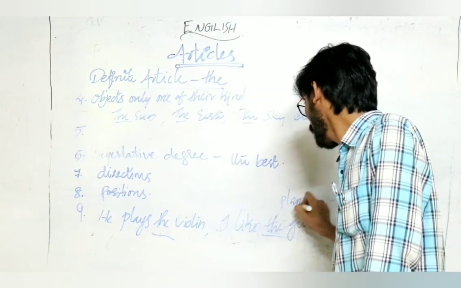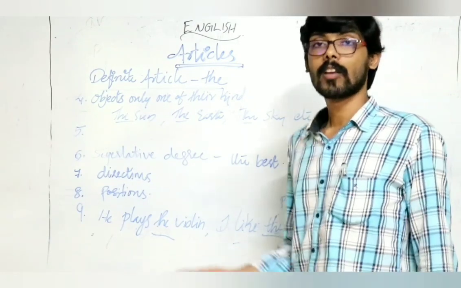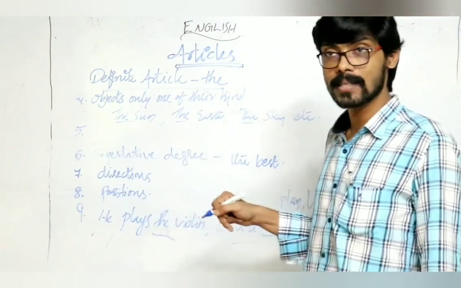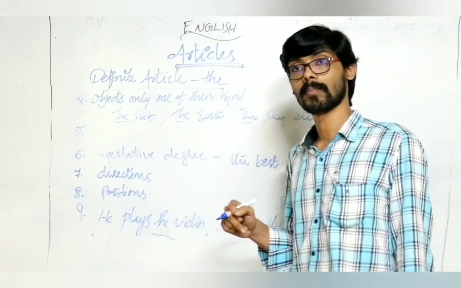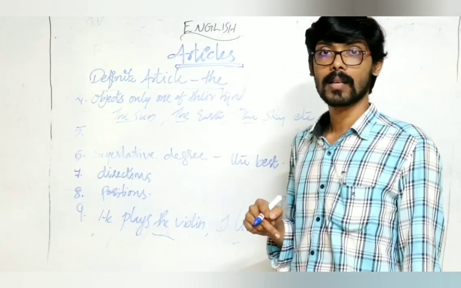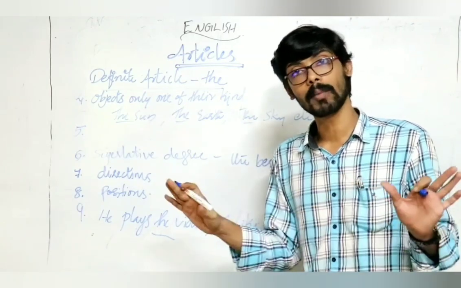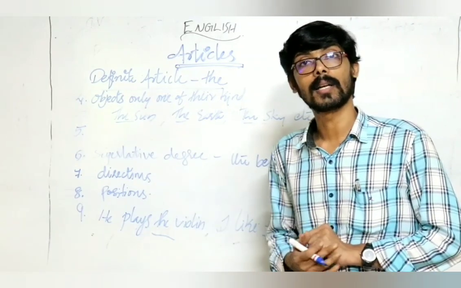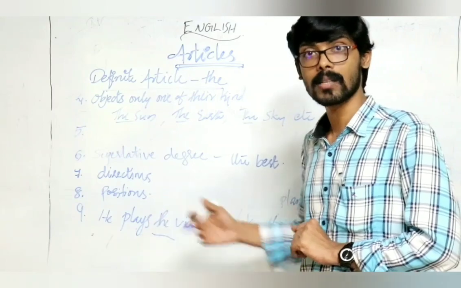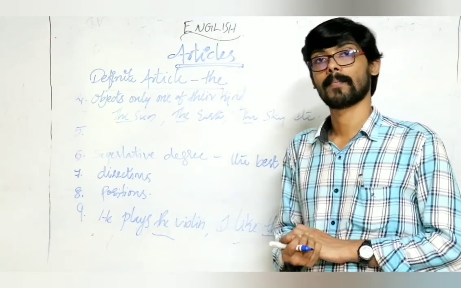After the verbs play, like, if the name of a musical instrument is there, we use article the. He plays the violin. I like the harmonium. He plays the guitar. Hope you understand. They play volleyball. No, they play the volleyball is wrong. They play volleyball because it's not a musical instrument. This is an important point. Clear?